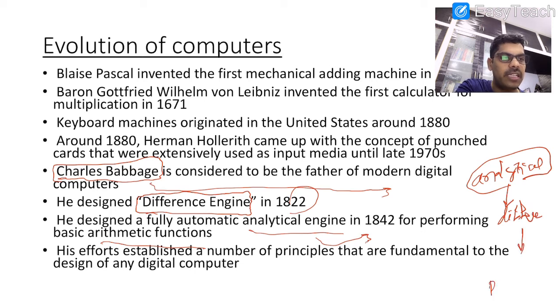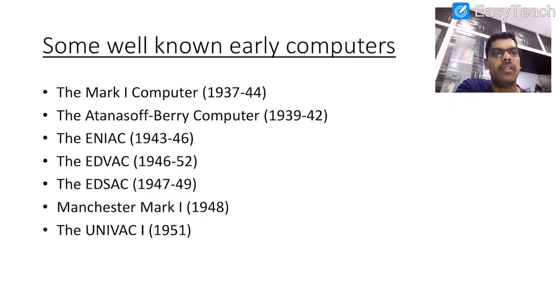Suppose present data is going to be compared with previous data, so that we are able to predict the future data. So here present data is going to be compared with past data. We are going to find out the differences between past data and present data. This is why it is called the difference engine. And this is the first computer, Mark 1 computer, 1937 to 44.